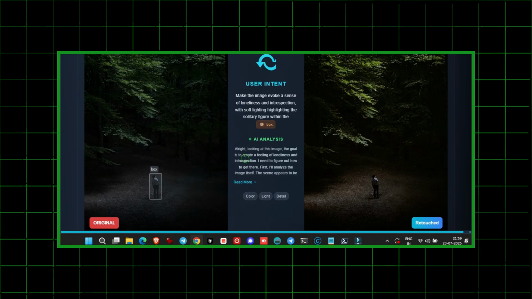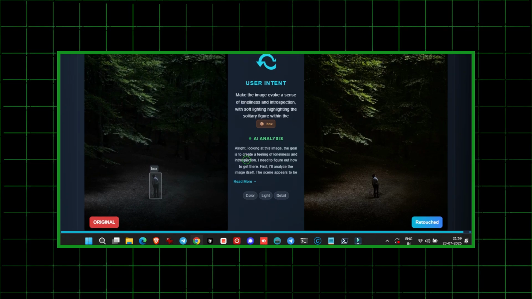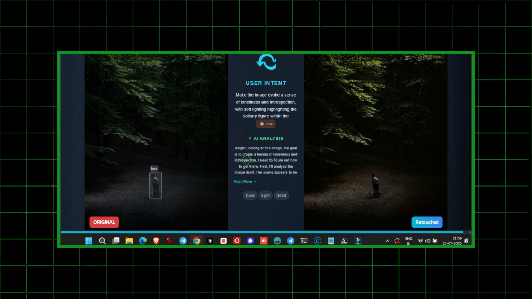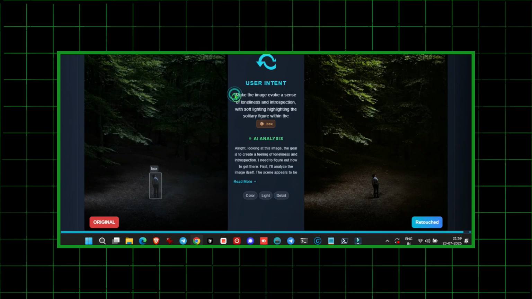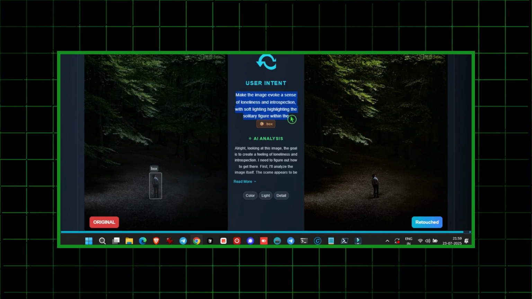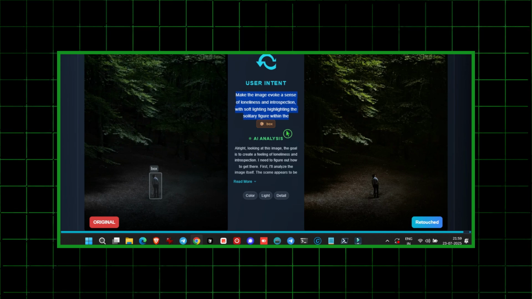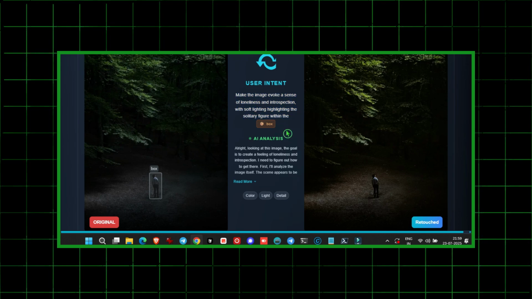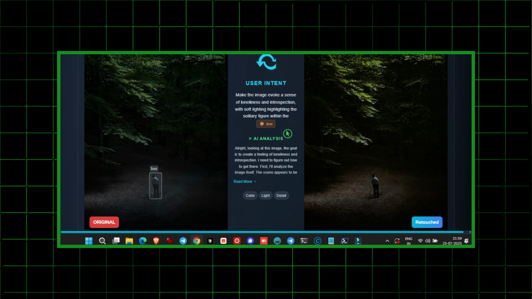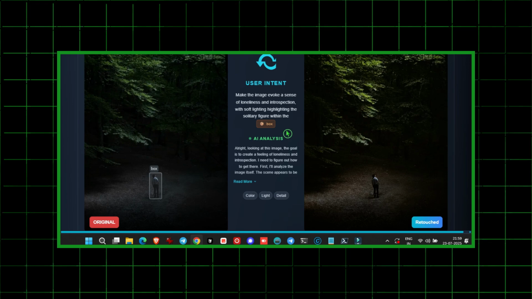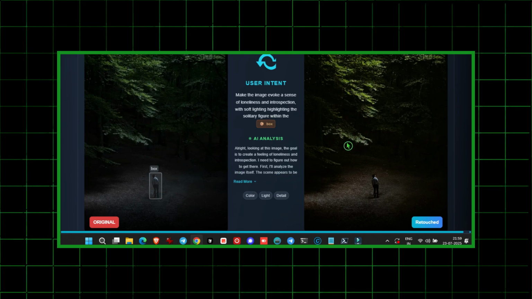Another example, upload a man's photo and prompt, evoke a sense of loneliness and contemplation with soft lighting. The AI thinks, adjusts lighting and color tone, and the resulting image truly reflects that mood. You can even draw a box around a specific area, and the AI will edit only that region. That's micro-editing. And the best part?